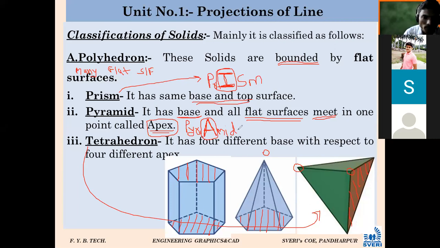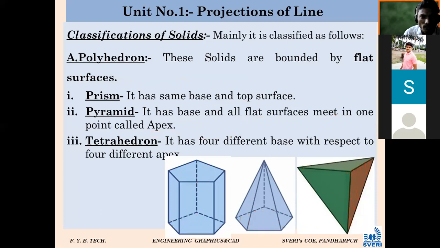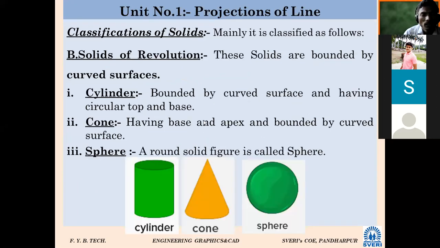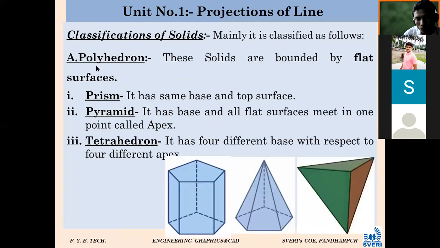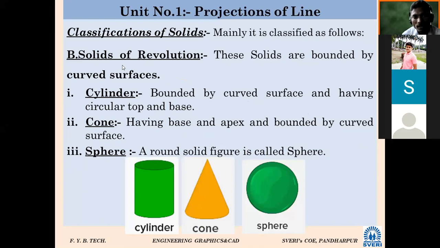This classification, but at this stage we should know. That's why I have introduced it here. Then second classification. What is the first classification? Polyhedron. Poly means many, hedron means flat surface. And another one is the classification solids of revolution.